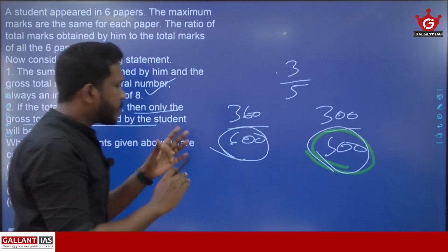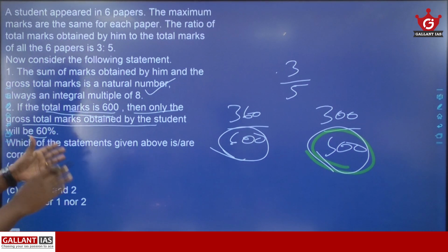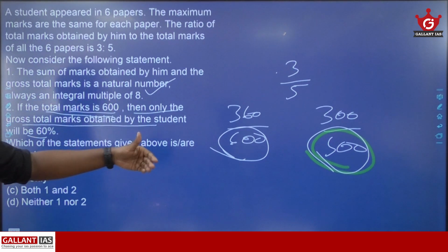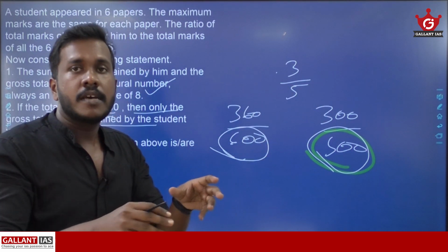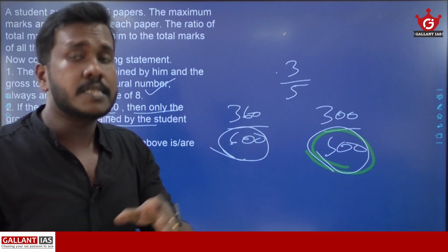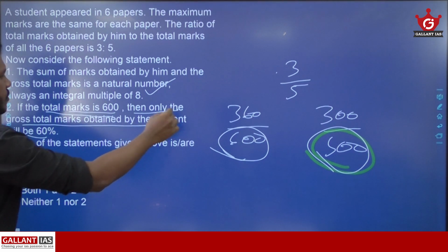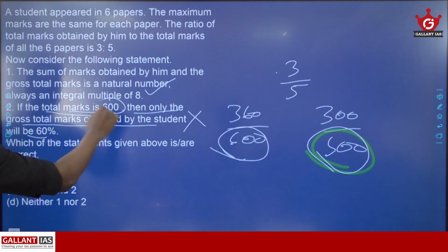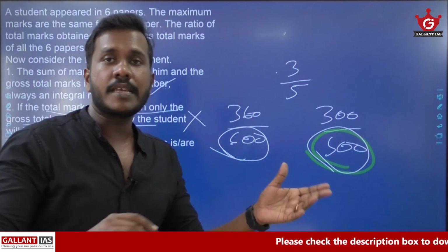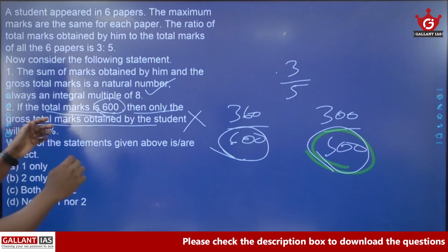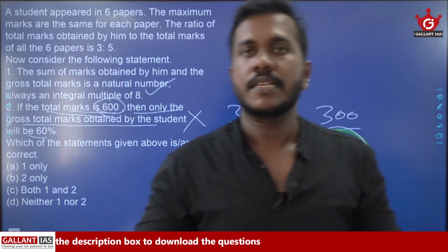Irrespective of the total marks, the marks obtained by the student will be 60% of the total marks for all the 6 papers. So statement 2 is not correct. Changing the total will not make any change in the percentage of the total marks obtained by the student to the total marks for all the 6 papers.